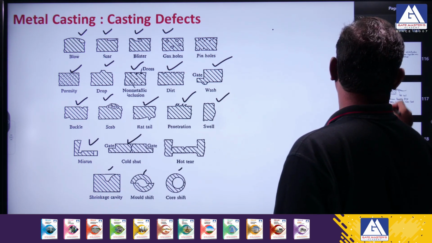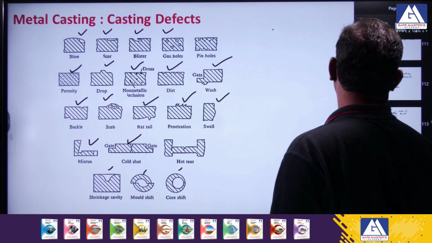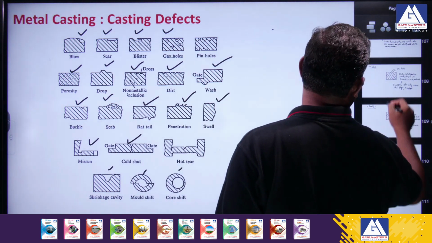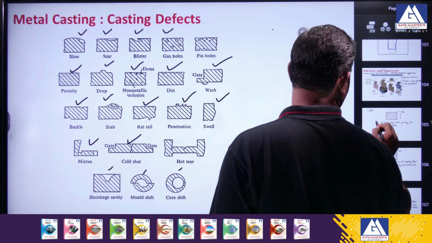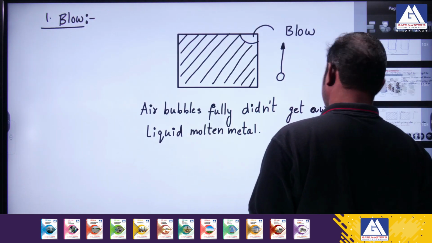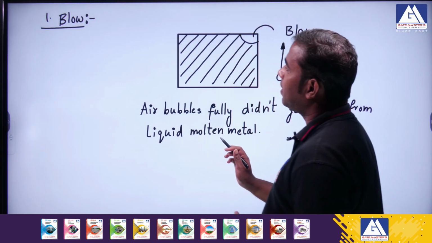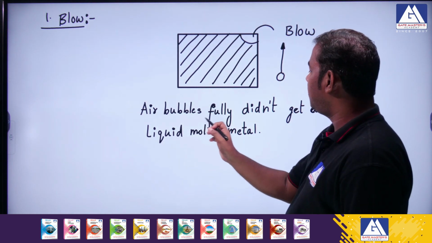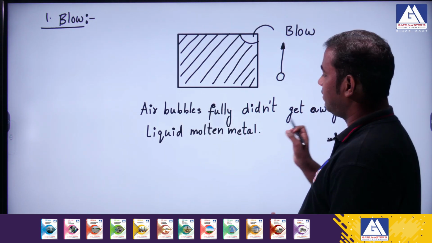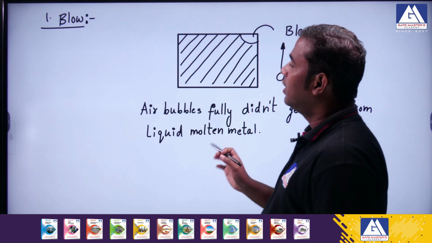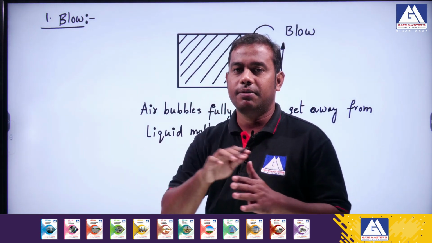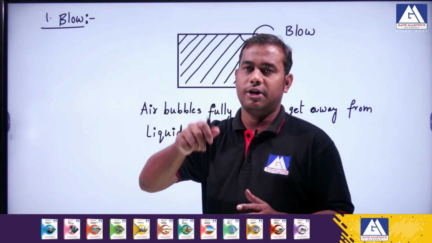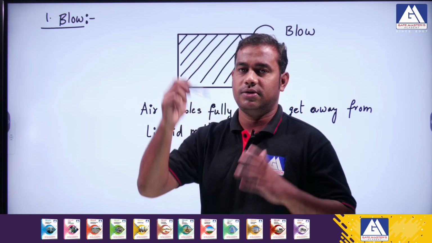Okay. So we can call this the very first category here. So improper venting is due to an air bubble that did not fully get away from the liquid molten metal. So this is because after making a mold, you have not put in a vent for the free air to pass very easily.